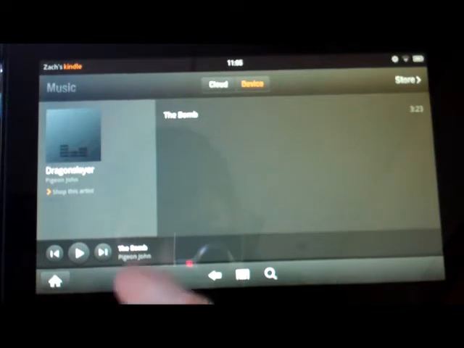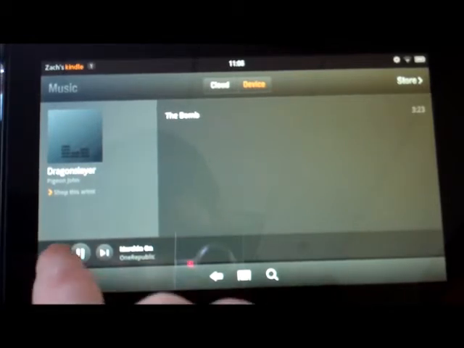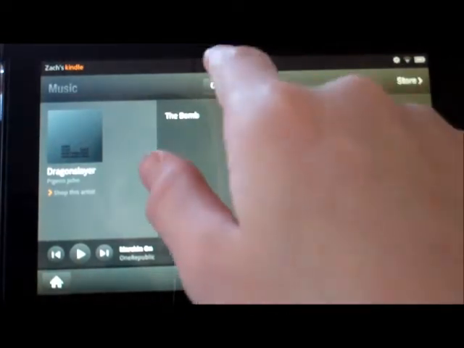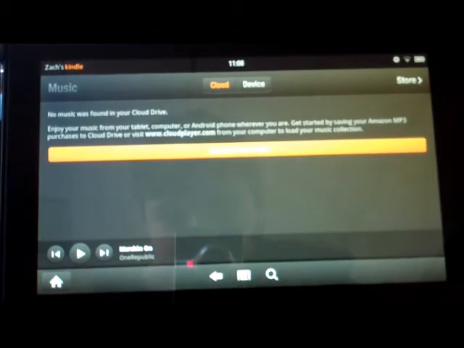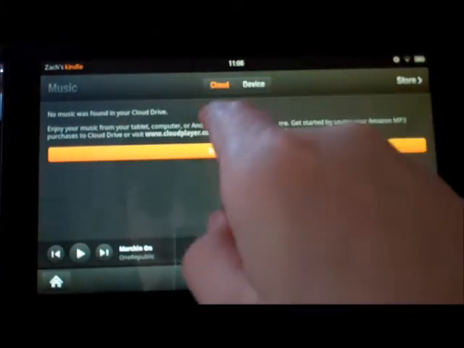And then if I wanted to, I could skip through music. So I could go to another song. Then pause that. And I could also go to the cloud, and the cloud holds all music. There's no music in the cloud for this one, but if there was, there'd be a list.